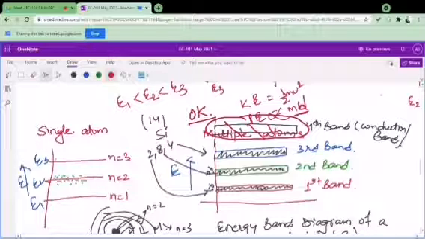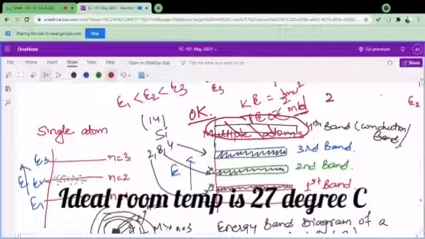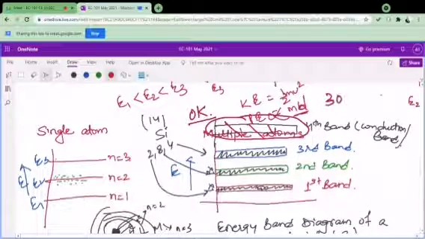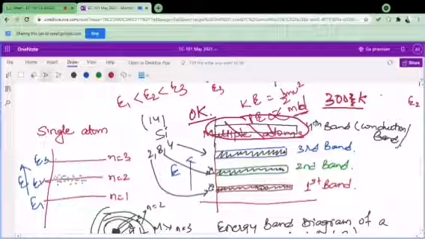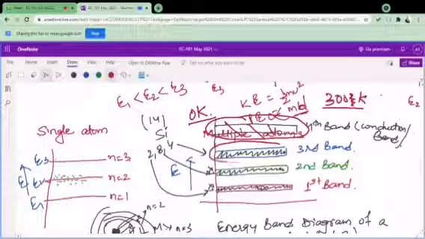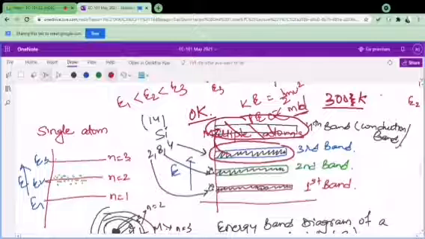But when you will increase the temperature, for example, to room temperature, what is room temperature, it is around 23 degrees centigrade, or equal to 300 Kelvin. So when I reach 300 Kelvin, this will provide energy to the last filled band or shell, and then the electrons will jump to the conduction band, and only then conduction will happen. कंडक्शन तभी होगी जब हमारे पास कंडक्शन बैंड में इलेक्ट्रॉन होंगे।